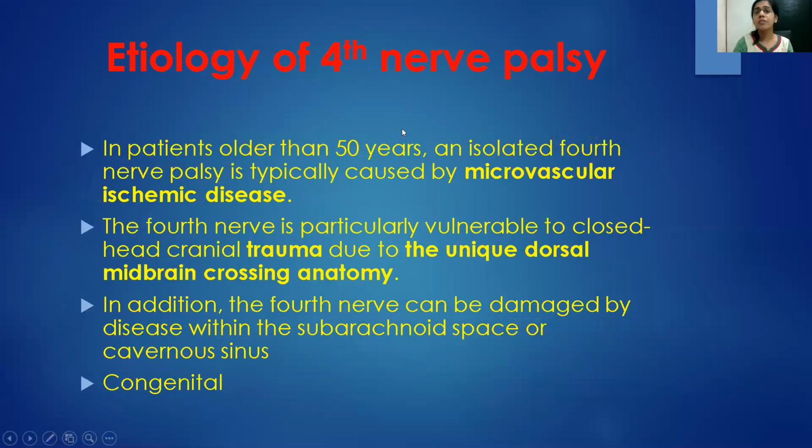So the etiology of fourth nerve palsy: in patients who are older than 50 years, we are expecting a microvascular ischemic disease like BP or diabetes. The fourth nerve is particularly vulnerable to closed head cranial trauma due to the unique dorsal midbrain crossing anatomy. It can be damaged with diseases happening in the subarachnoid space or cavernous sinus, like inflammatory fistulas, aneurysms, or space occupying lesions. A lot of fourth nerve palsies are congenital.